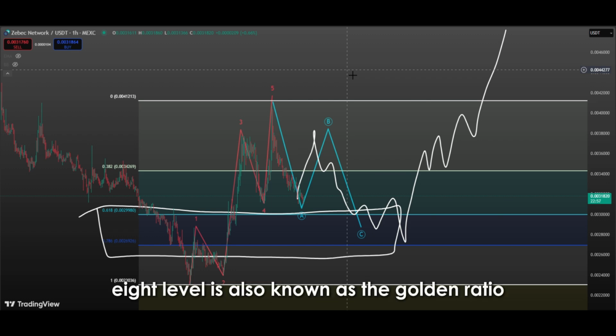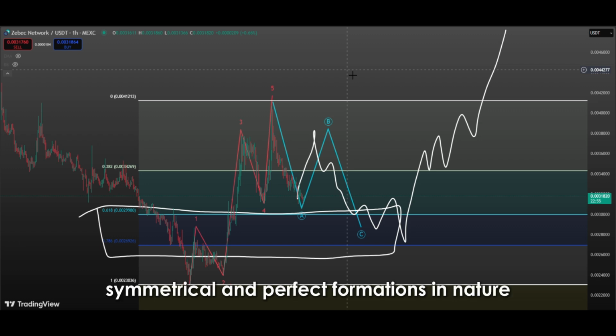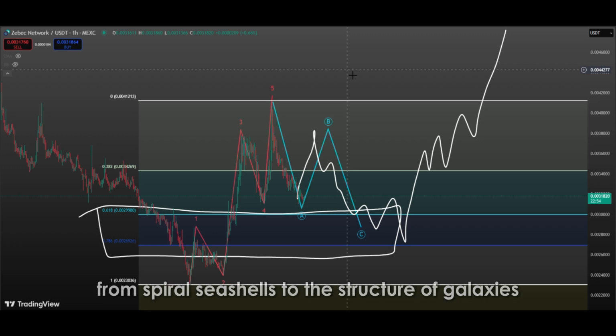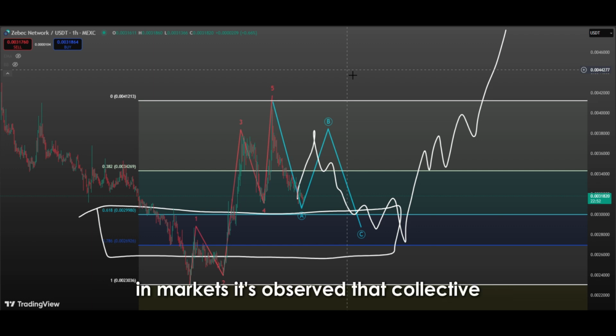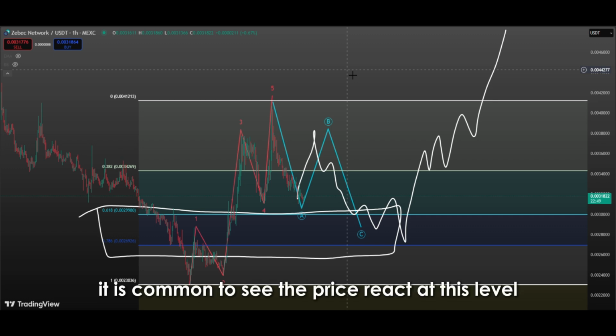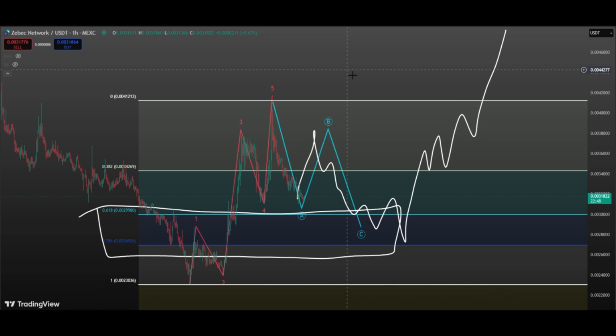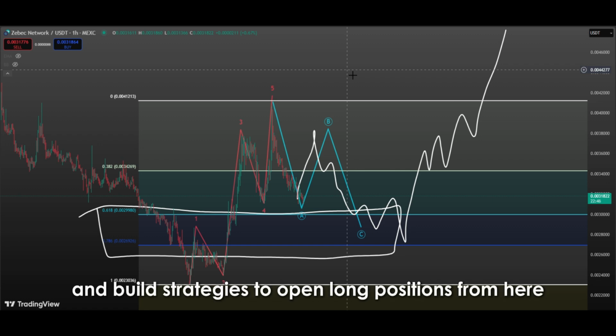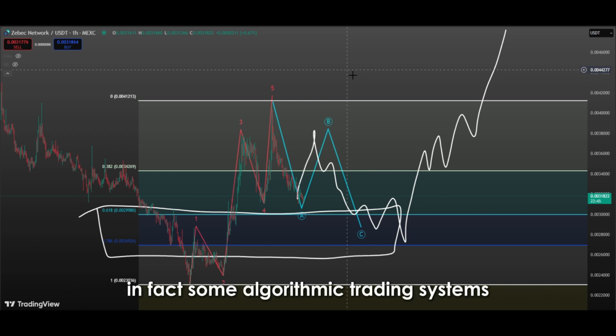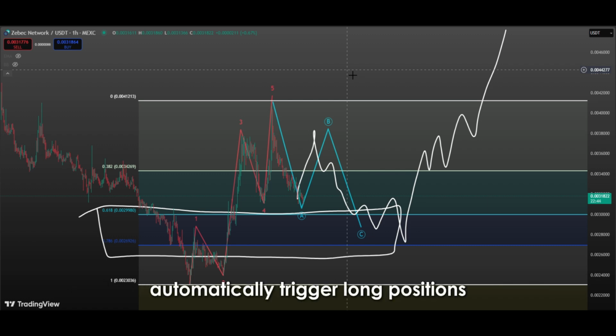The 0.618 level is also known as the golden ratio. This ratio appears in numerous symmetrical and perfect formations in nature, from spiral seashells to the structure of galaxies. In markets, it's observed that collective investor psychology often adheres closely to these levels. Especially during corrections within trends, it is common to see the price react at this level. Many technical traders view this level as a completion point and build strategies to open long positions from here. In fact, some algorithmic trading systems automatically trigger long positions once price enters this zone.